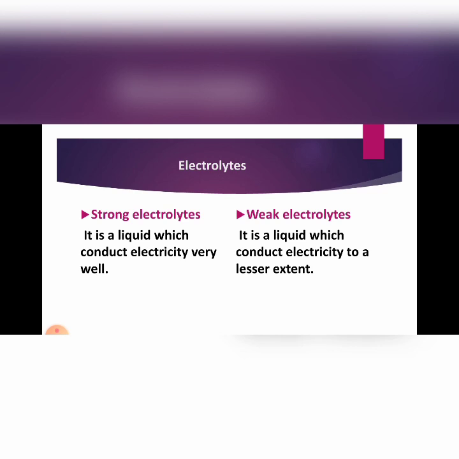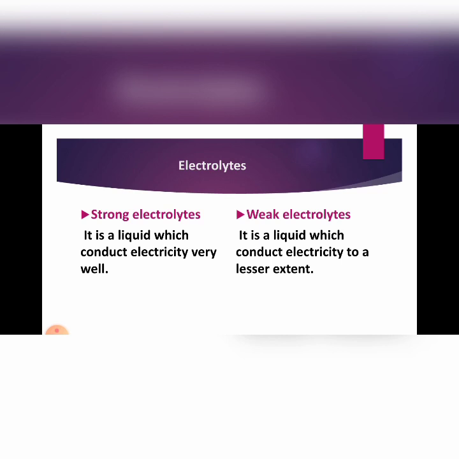And a weak electrolyte is a liquid which conducts electricity to a lesser extent. That means strong electrolytes conduct electricity to a greater extent and weak electrolytes conduct electricity but to a lesser extent. Examples of weak electrolytes are vinegar solution and lemon juice solution.